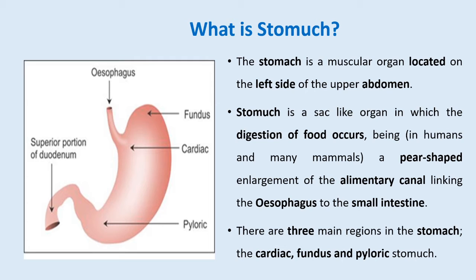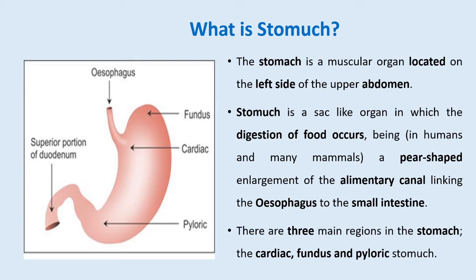And finally, the pyloric stomach. It is the posterior part of the stomach. This part connects with the small intestine, the duodenum. Sometimes the structure of the stomach varies because the size of the stomach depends on the size of the animal's body. Sometimes it is smaller, sometimes it is much larger.